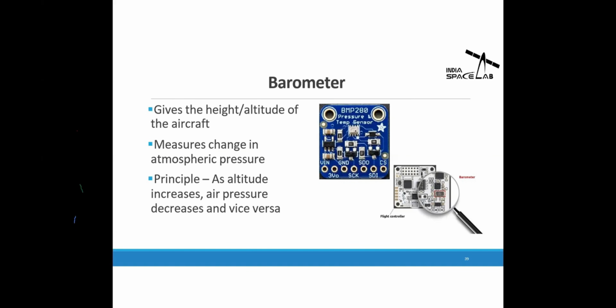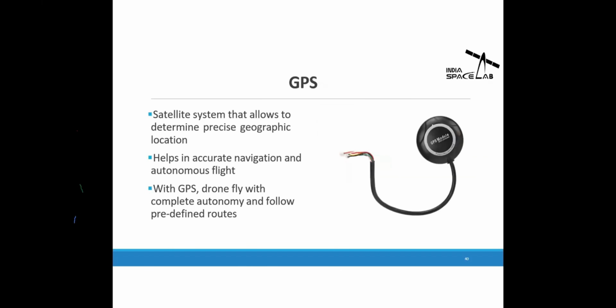Then we have the GPS. GPS, as we all know, is the global positioning system. What is the role of GPS? GPS directly communicates with satellites. Why? Because we need the specific position of the drone. I want to know where exactly my drone is flying. So how do I get to know? With the help of GPS. GPS provides me the latitude and longitude data of the drone, and based on this, I can implement multiple features inside the drone. The very first thing is the position hold mode. Then I can have geofencing, return to home mode, loiter mode, so many possibilities with just the help of a single GPS.